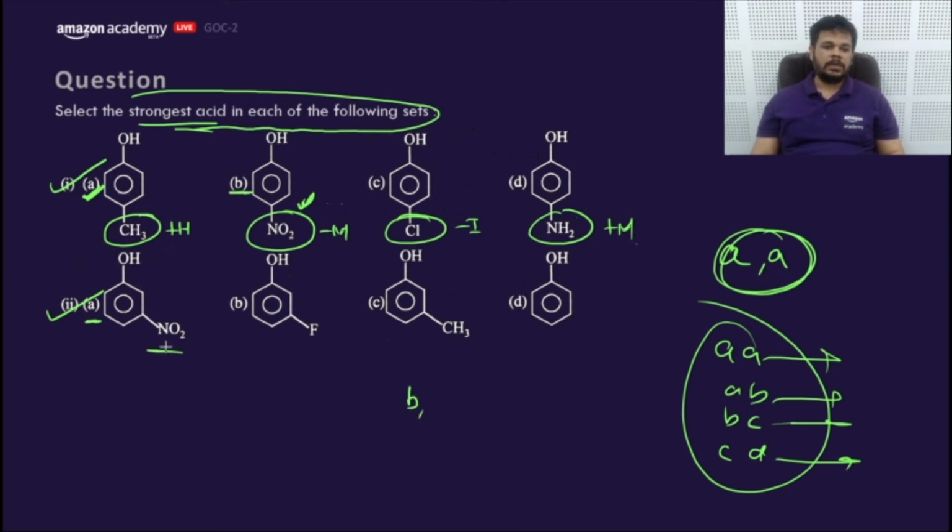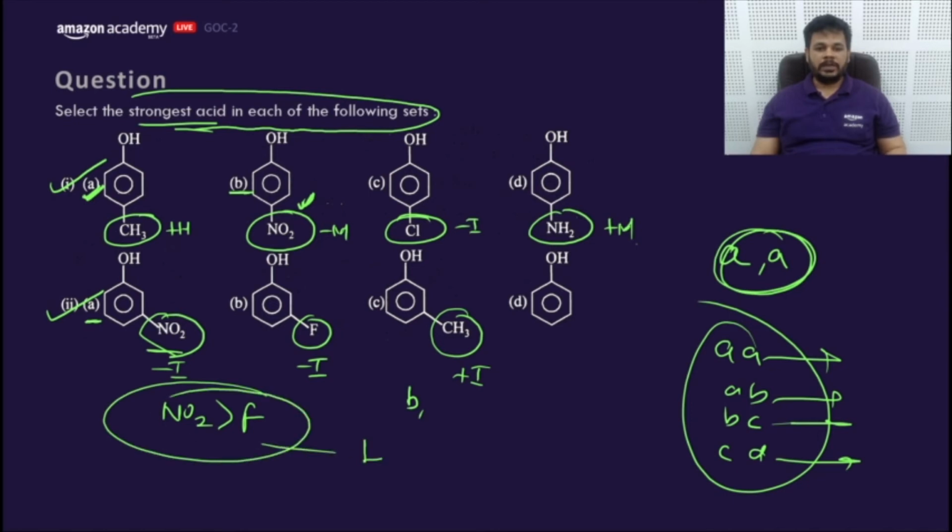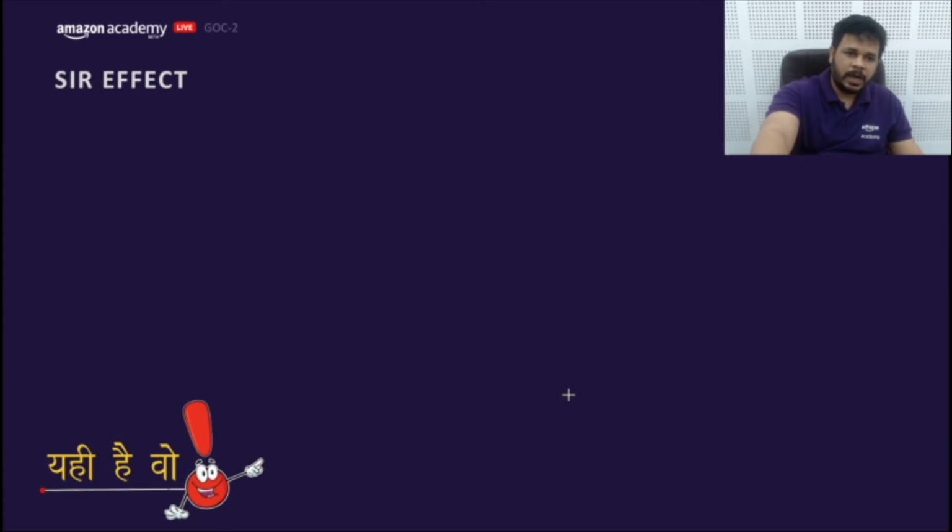Now what about this? NO2 is minus I, chlorine is minus I, CH3 is plus I. So which is having minus I better? NO2 has minus I better compared to the fluorine. If you go for lecture 1, you can get the order there. So NO2 has better minus I, that means the answer would be B and then A. Getting my point? Is it clear? Okay, fine. Let's move to the next part.